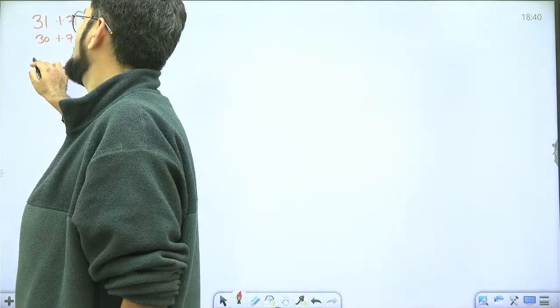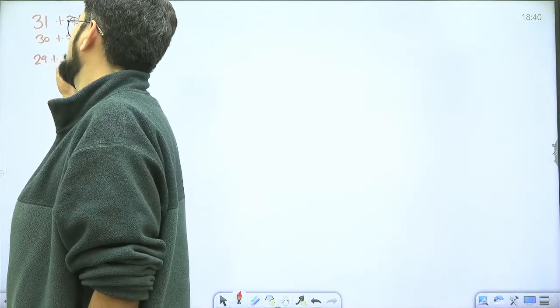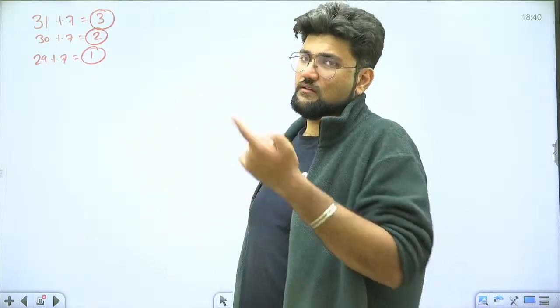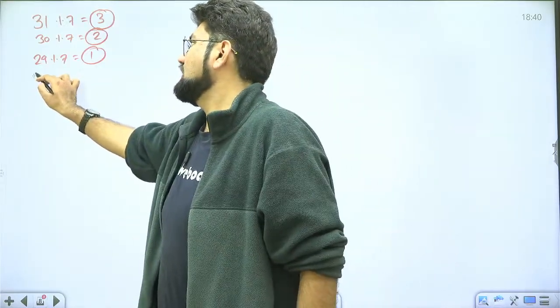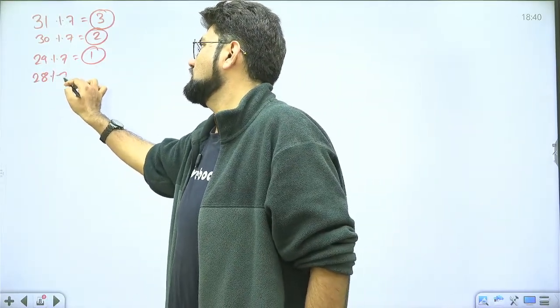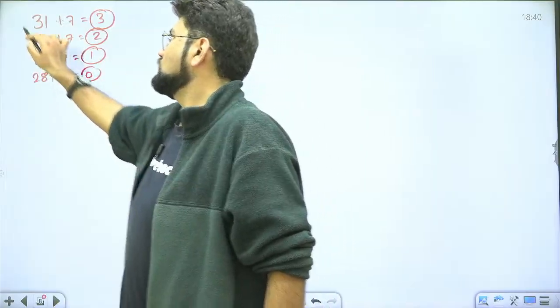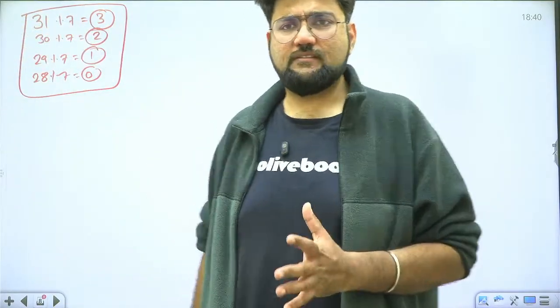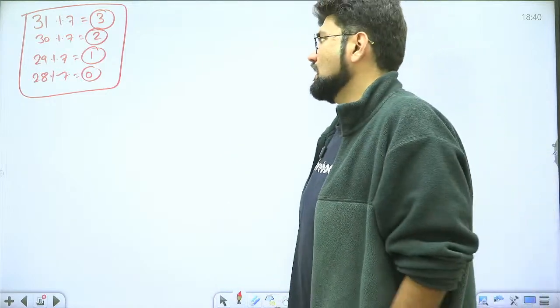February, if it's a February of a leap year, 29 days, we'll have remainder 7, we have 1 odd day. So any February, if it's a leap year February, you'll have 1 odd day there. And all the other Februaries, regular normal Februaries, will have 0 odd days. So this table also I need you to remember. Calculations will become easy. That's why we are doing all this. Now I'm giving you an example.